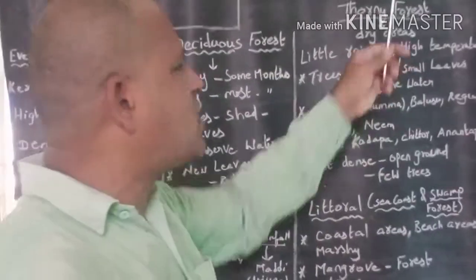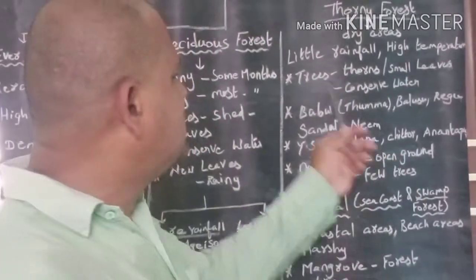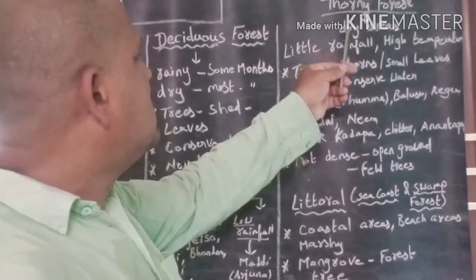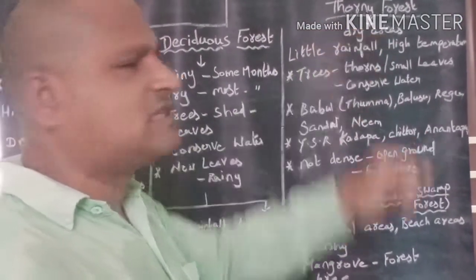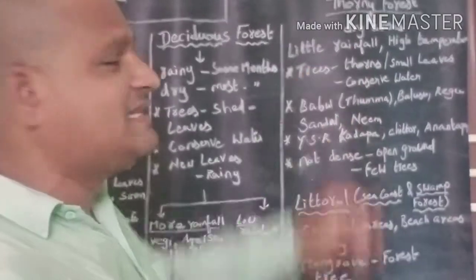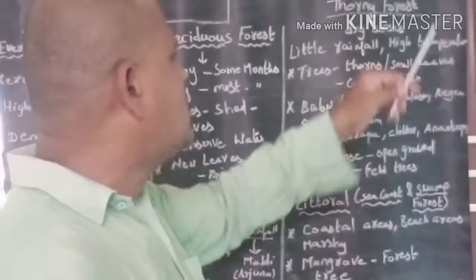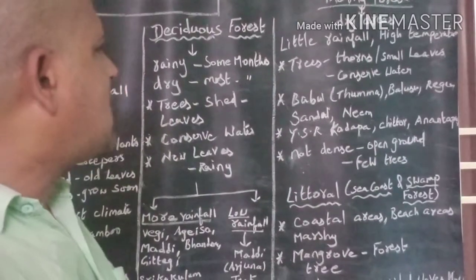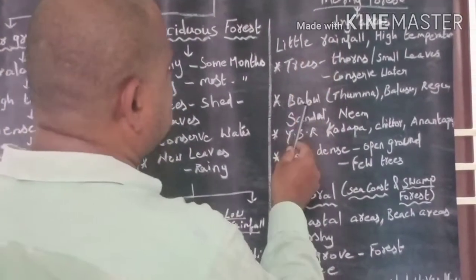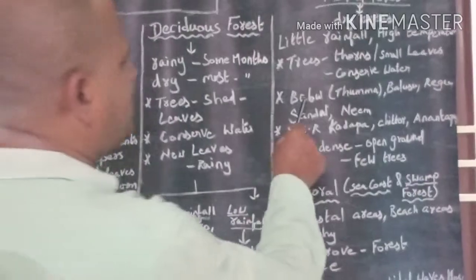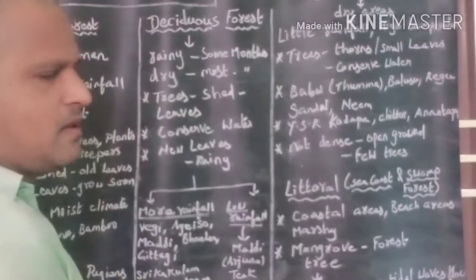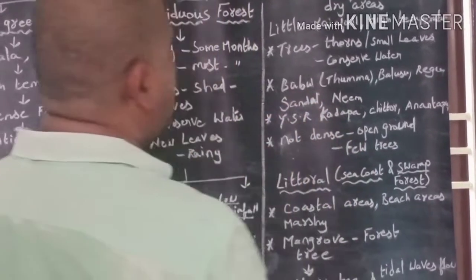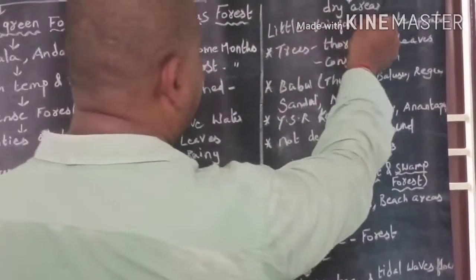Why is this forest called Thani forest? As most of the trees in this forest are Tan, this forest is called Thani forest. The common tree grown in Tan forest is Babul. The other name for Babul is Tumma. Balusu, Rega, Sandal, Neem are the trees grown in Thani forest.